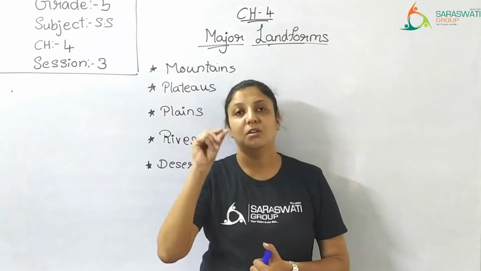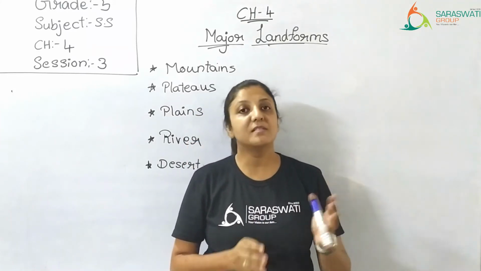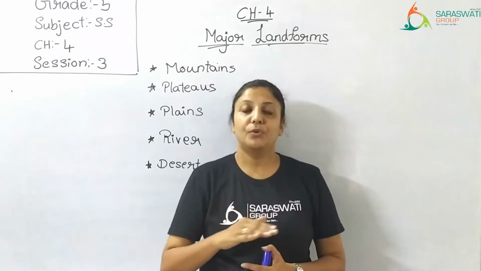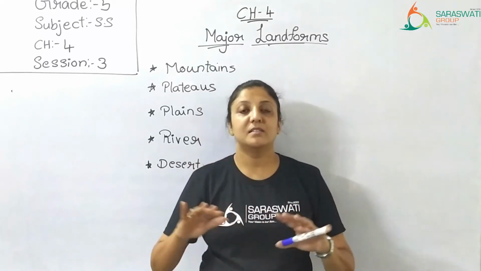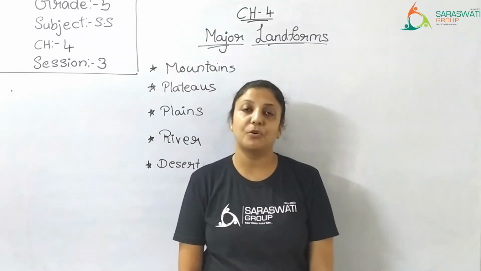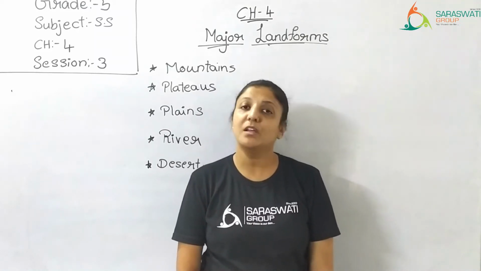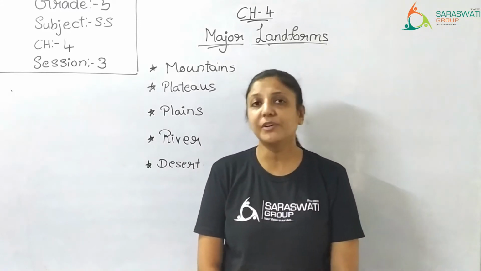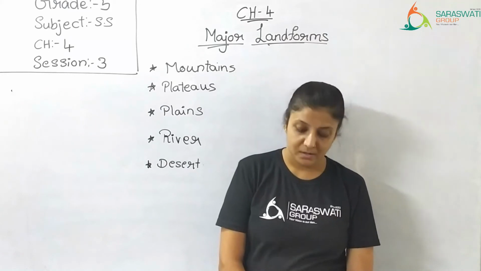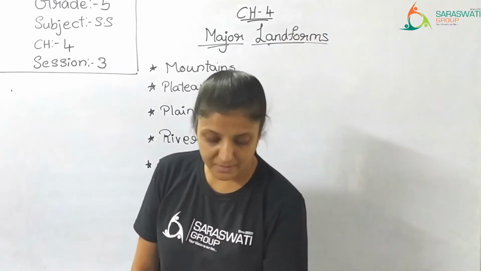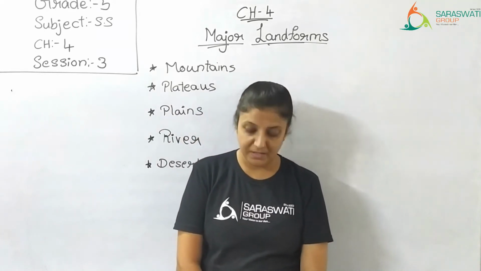Fine sand or mud which is carried along with the water. And when this river enters the plains, the flow of the water decreases, the speed of the water's flow decreases, and this silt just gets deposited on the river banks, and thus it makes the plains very fertile. Very fertile means good for growing crops. Clear? So this was regarding plains, and the feature of the plains is that this silt makes the plains fertile.